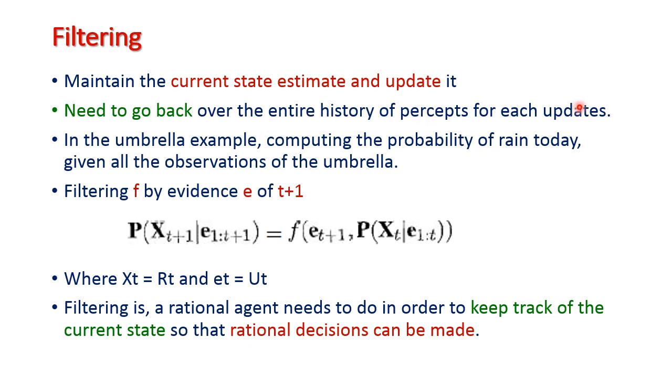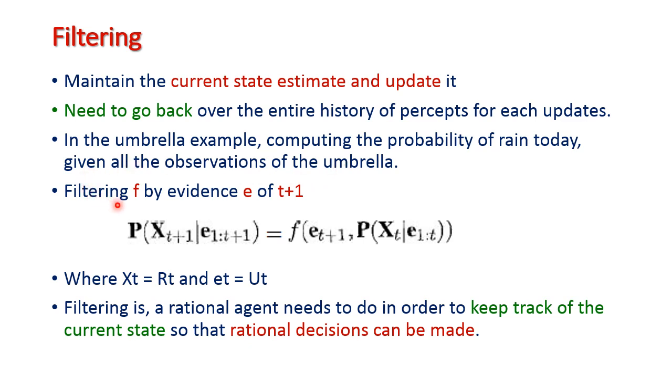Based on that only, we need to update the current state. So in our umbrella example, we need to compute the probability of raining today. If yesterday is raining, then today is also a possibility of raining. So for computing the probability of today raining, we need to observe the entire previous history of the states.